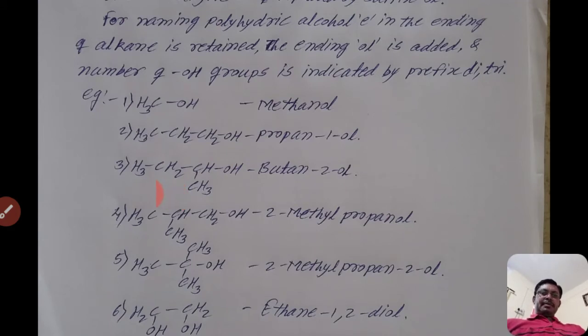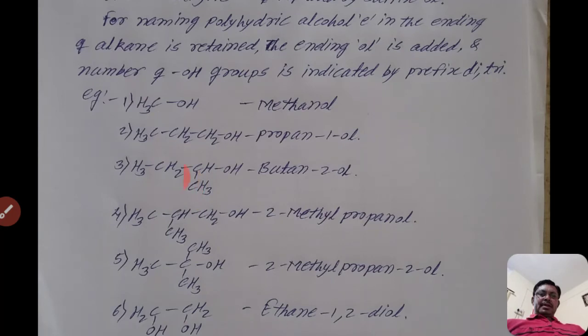The second example is where the hydroxyl group is attached to the second carbon atom. See here, there is a straight chain, CH3, CH2, CH, CH3. That means it contains 4 carbon atoms. Give the numbers from the end which is nearer to the hydroxyl group, so there is 1, 2, 3 and the last one 4.